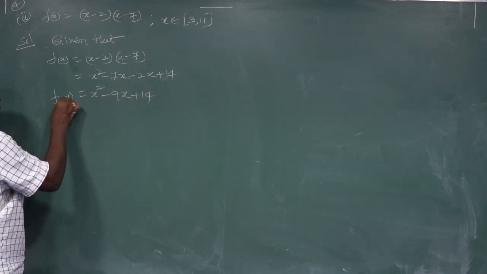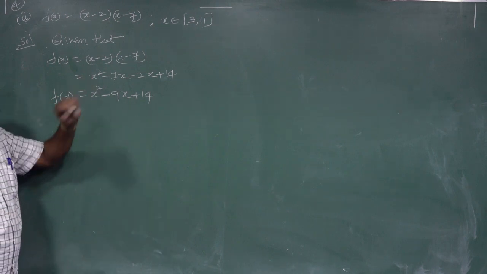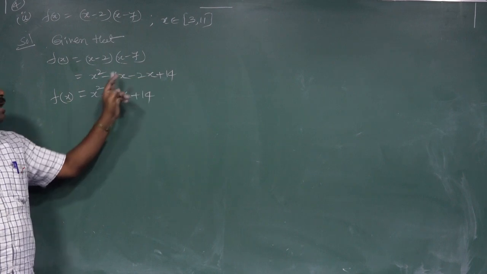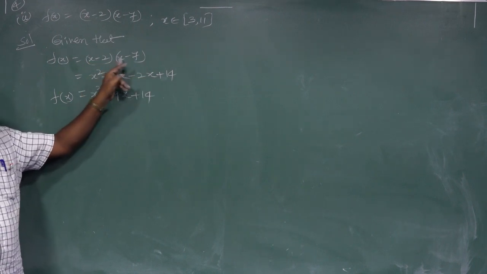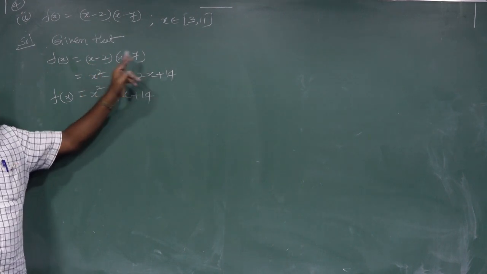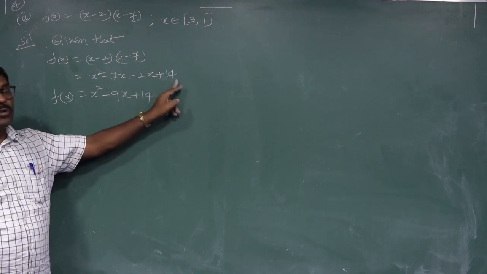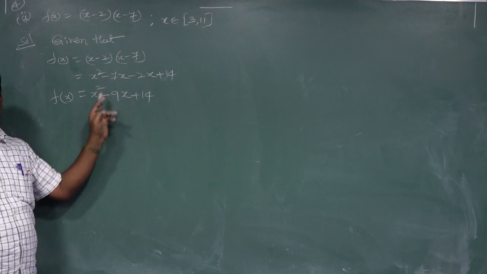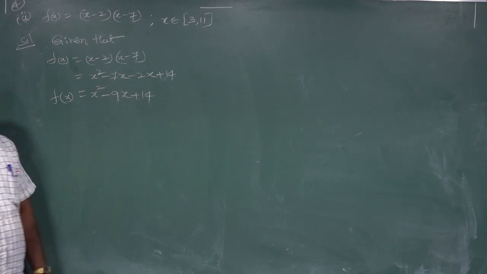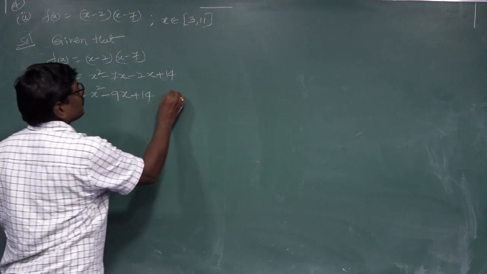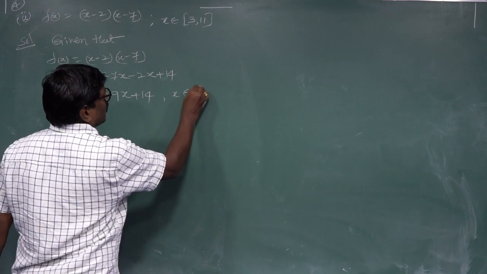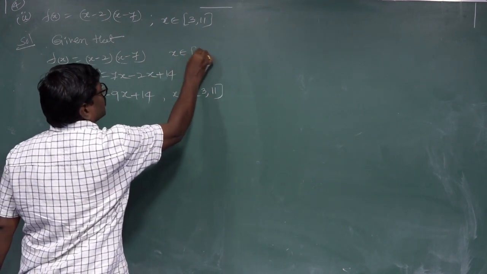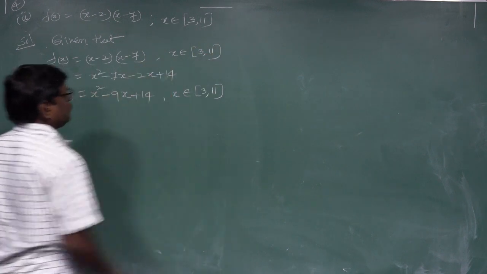Checking again, this is a multiplication. x into x, x square. x into minus 7, minus 7x. Minus 2 into x, minus 2x. Minus 2 into minus 7, plus 14. x square minus 7x minus 2x, so minus 9x plus 14. This x belongs to the closed interval [3, 11].